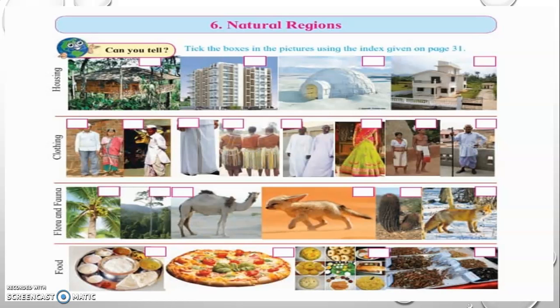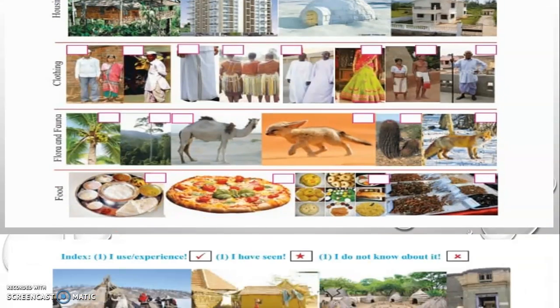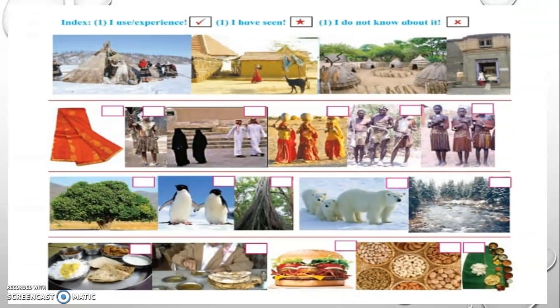It's very simple. You can see the first is housing: you have a tree house, then skyscraper buildings, a house made with ice, that is an igloo, a bungalow, then a house made with thatch, the bamboo roof, then a house made with mud and a mud roof, and mud houses made with thatch. You must have seen skyscrapers and bungalows, you must have stayed in them, you must even have visited some tree houses in your villages, and you must have stayed in village houses.